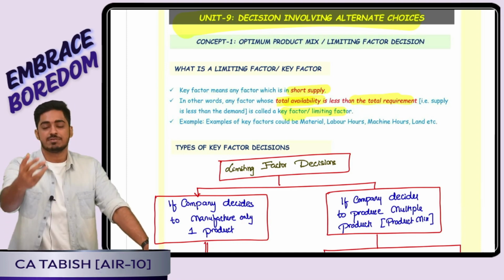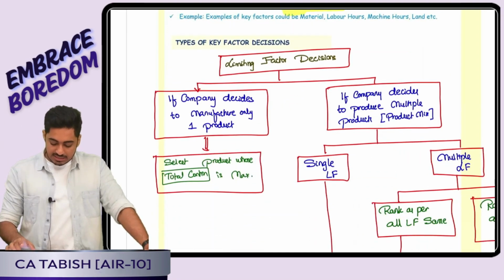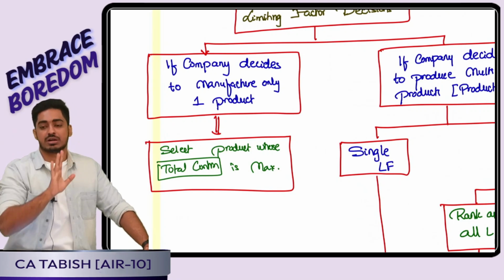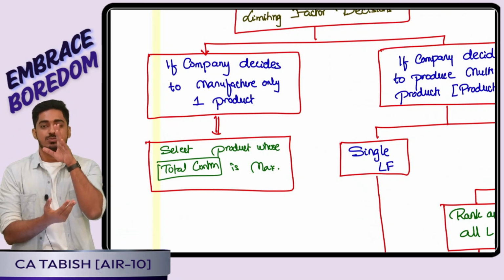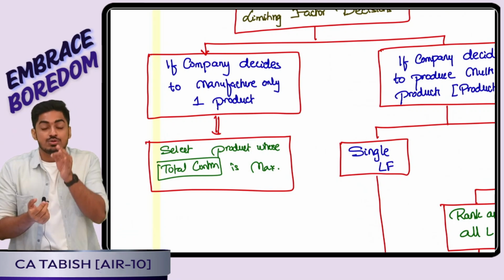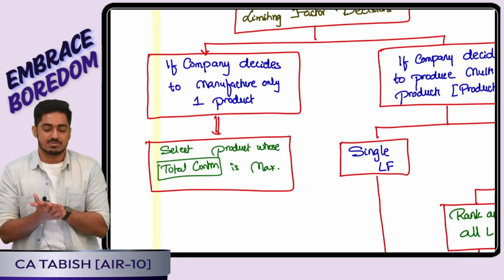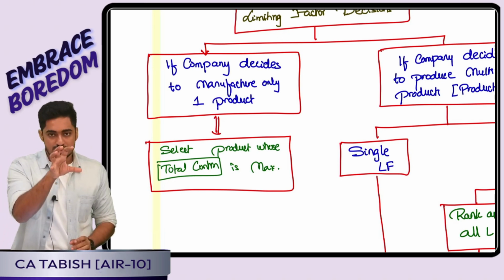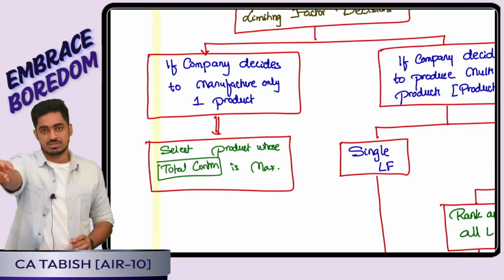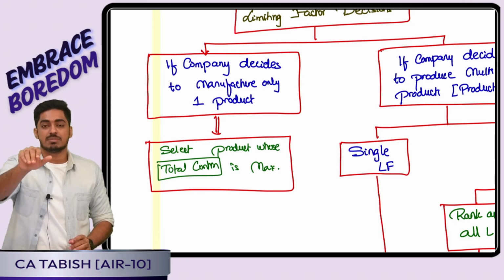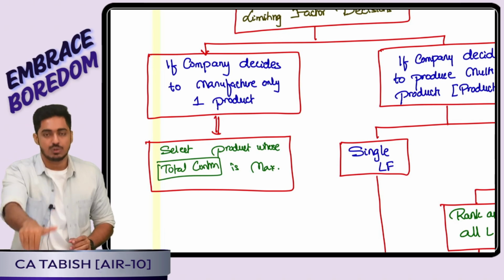Now what all different options could be available? Either I am producing only one product. If you are producing one product, which product should I produce? Produce that product whose total contribution is maximum. Total contribution is contribution per unit into number of units. How do I get number of units? It is my demand or production capacity, whichever is lower.